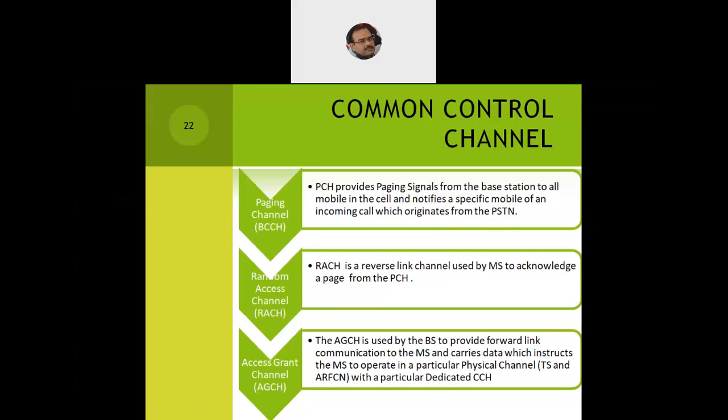So the paging channel will be used for this purpose. Now for the seeking, we'll use the random access channel. RACH is a reverse link channel used by the mobile station to acknowledge a page from the paging channel. So it serves more as an acknowledgement. That is, if it has been found, the mobile station will reply back, yes, you have been able to trace me and this is where I am. This is my IMSI number, this is my IMEI number.